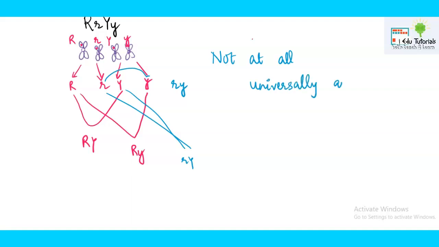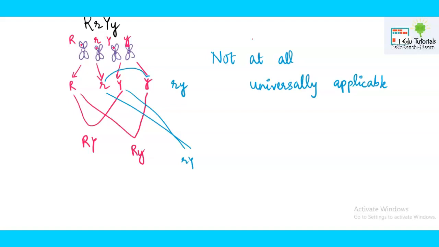So we have seen that there were three laws given by Mendel in a sequence: law of dominance, law of segregation, law of independent assortment. Out of these three, there is only one law, the law of segregation, which is applicable on any genetic cross.